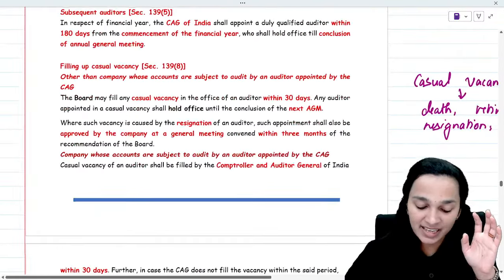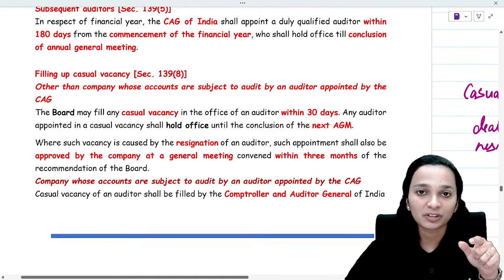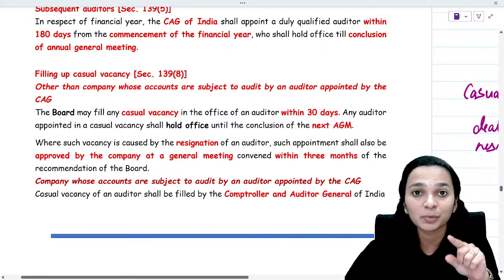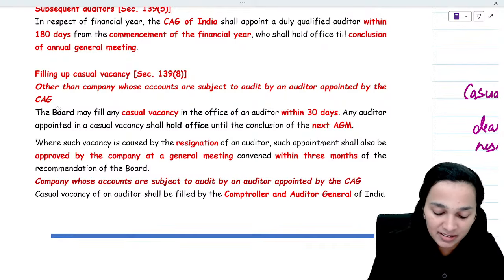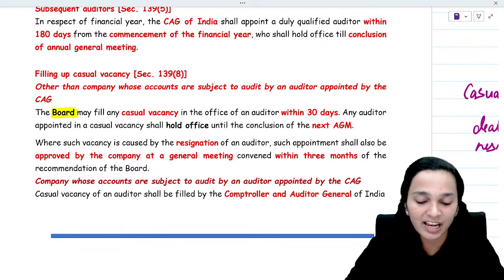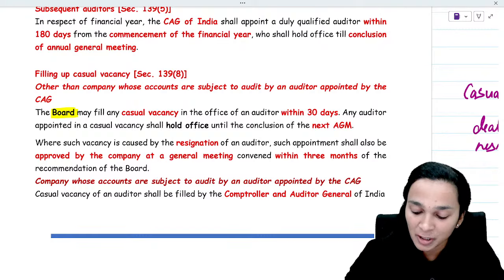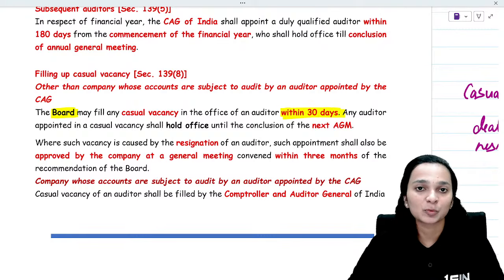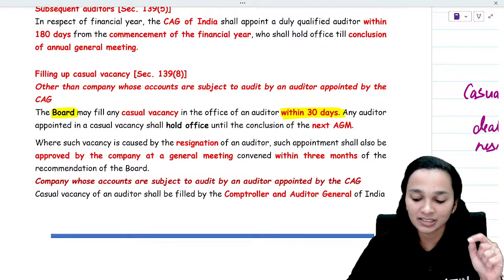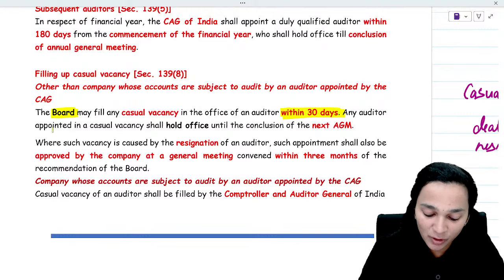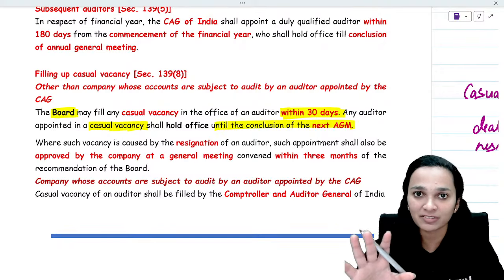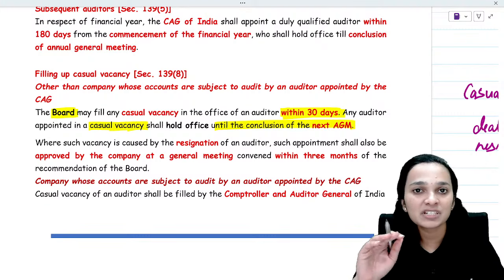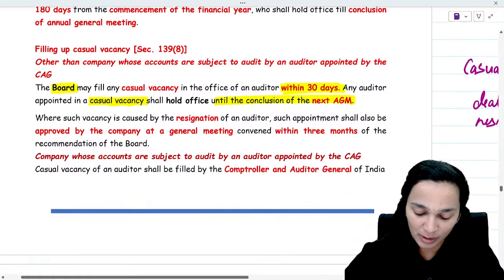Now, when there is a casual vacancy in the office of the auditor, then another auditor will have to be appointed within a certain time. It is the board who will fill the casual vacancy within 30 days. Any auditor appointed in a casual vacancy shall hold office till the conclusion of the next AGM. So he is not going to hold office for 5 years, rather he will hold office till the conclusion of the next AGM only.